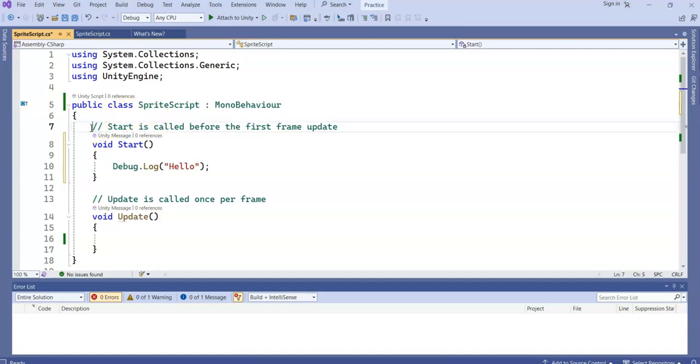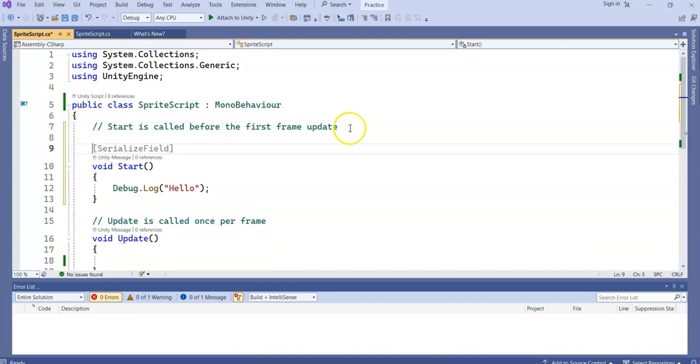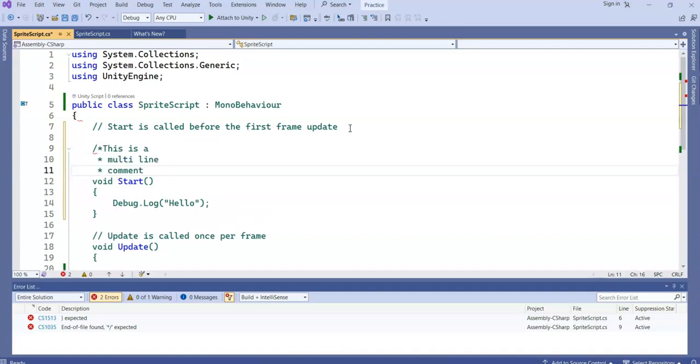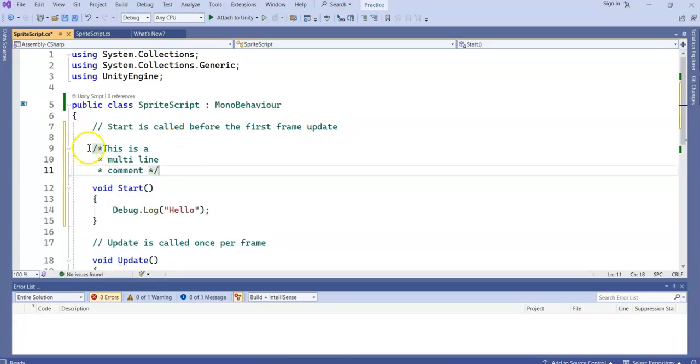Not only can you add comments before lines of code, you can also add comments on the same line as a line of code. Again, comments are just there for you to be able to describe what exactly is happening in your code. If you want to make a large comment across multiple lines, instead of using 2 forward slashes, we'll use a forward slash and an asterisk. So what happens then is everything after this forward slash and asterisk becomes a comment until you end it. At the end of your multi-line comment, you'll add an asterisk and then a forward slash. So basically the opposite of what you started with.